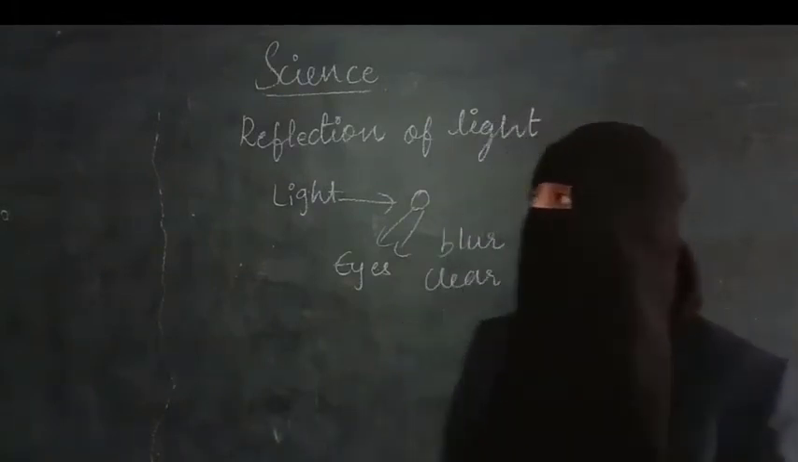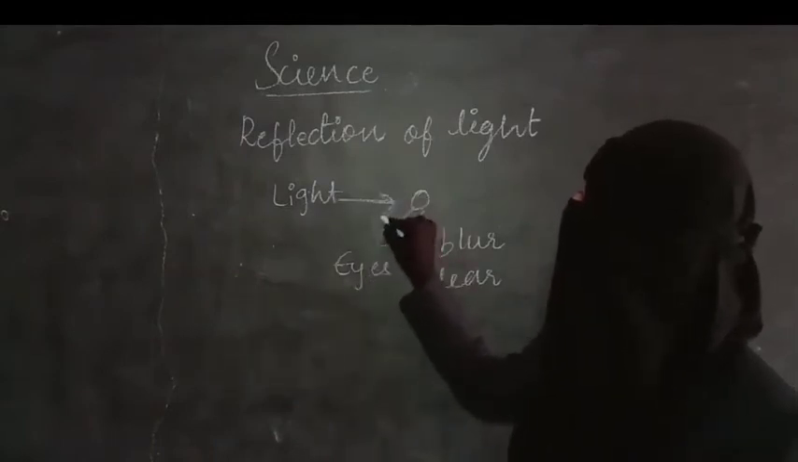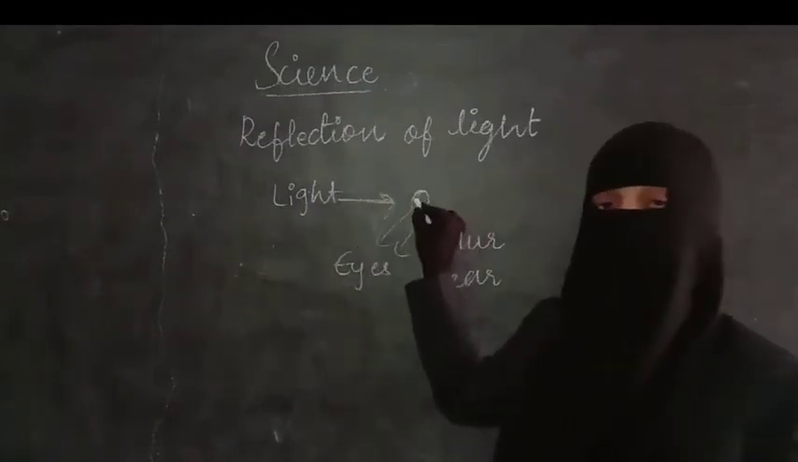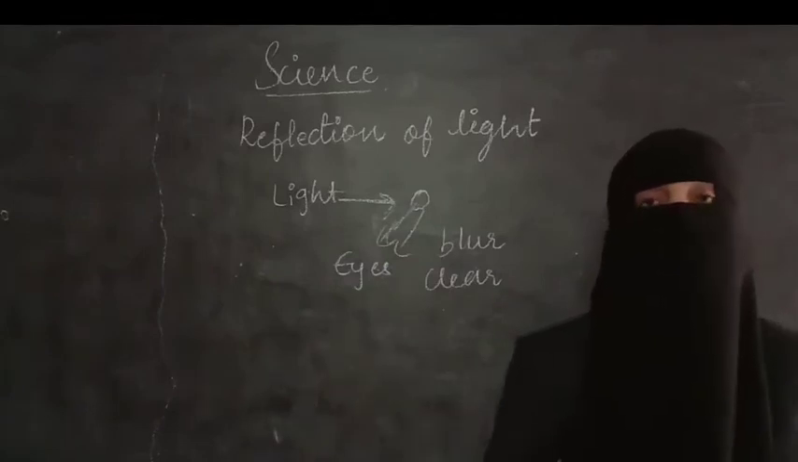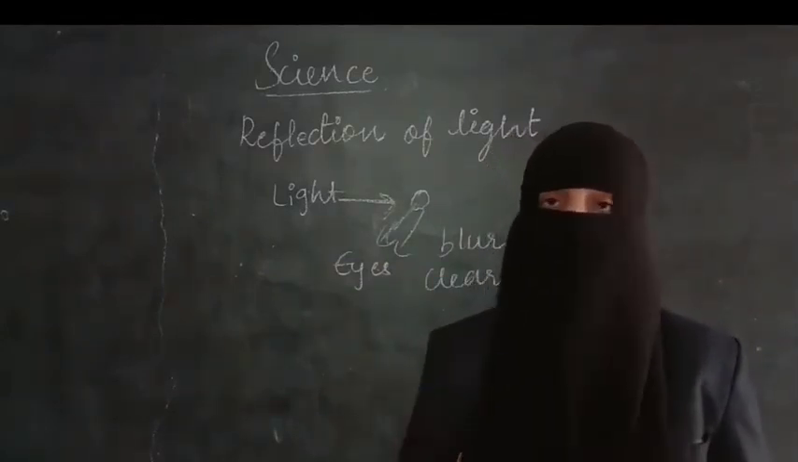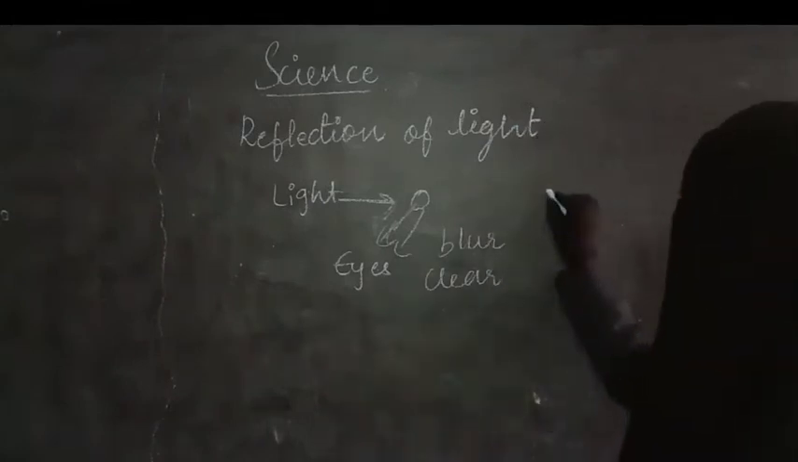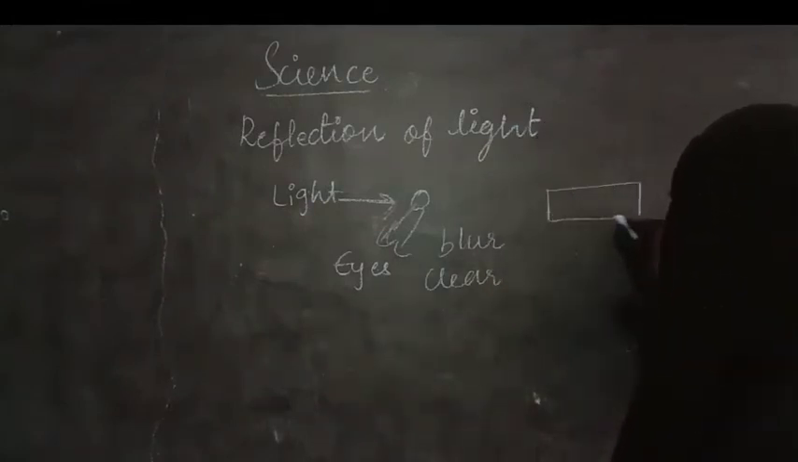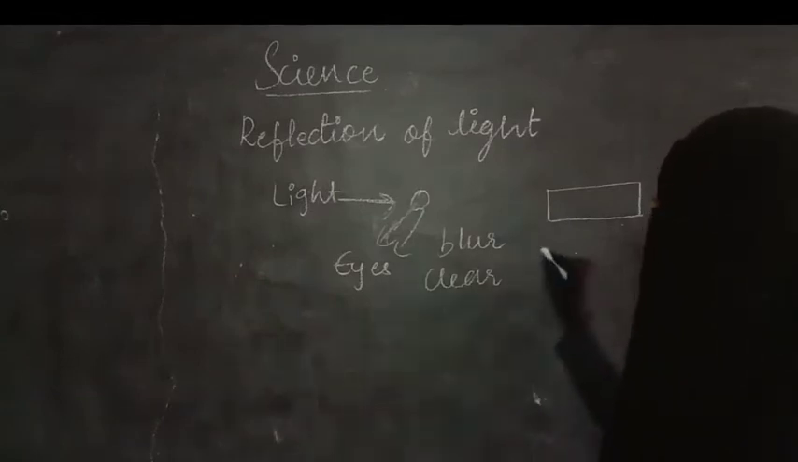So how is this light falling? First the light hits the object, and from there these rays come. What are these rays called? Let us see. To know what these rays are, we have an activity. First of all, take one mirror strip and a black paper.